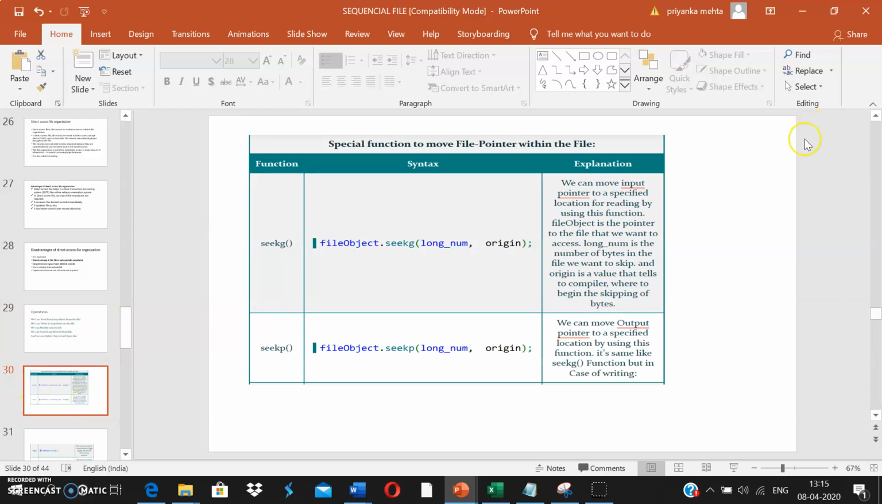The various functions which we will be using, other than what we have discussed in sequential files, are the seekg and seekp pointers. Seekg and seekp take two arguments: from where you want to move, and how many bytes you want to move. The seekg pointer will move the input pointer to the specific location for reading purposes, and the seekp pointer will move the output pointer to that specific location for writing purposes.